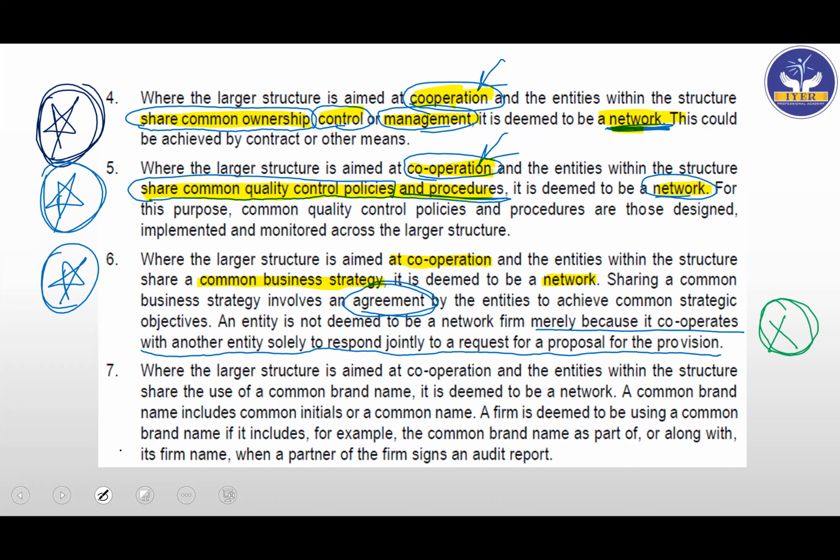Then where the larger structure is aimed at cooperation and the entities within the structure share the use of a common brand name, it is deemed to be a network.